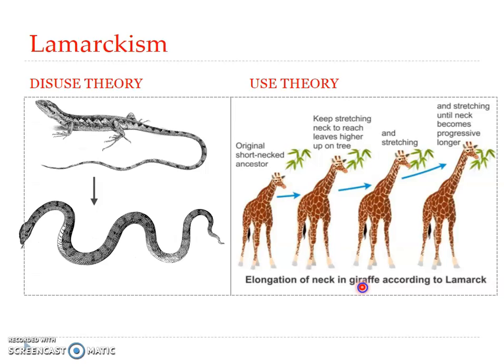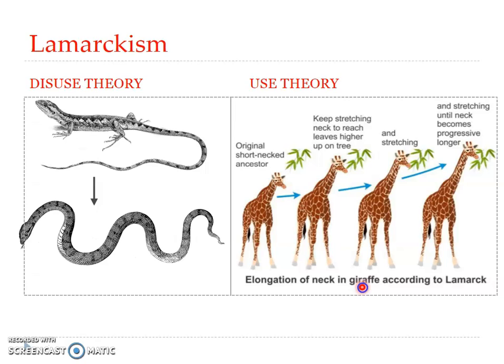This resulted in a slight increase in the length of the neck, and this acquired character was transmitted to the next generation. Thus, after many generations of continuous stretching, the modern long-necked giraffe came into existence. This is how Lamarck explains the formation of the long-necked giraffe.